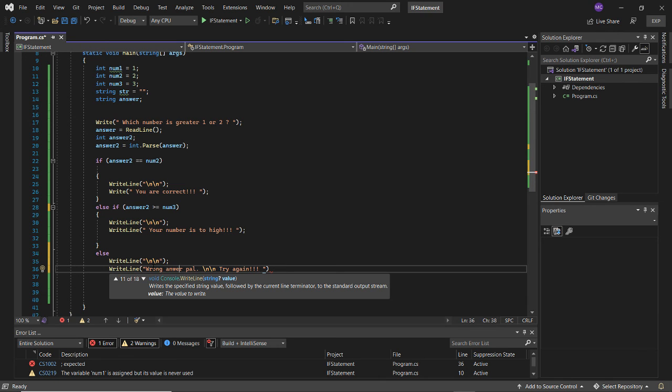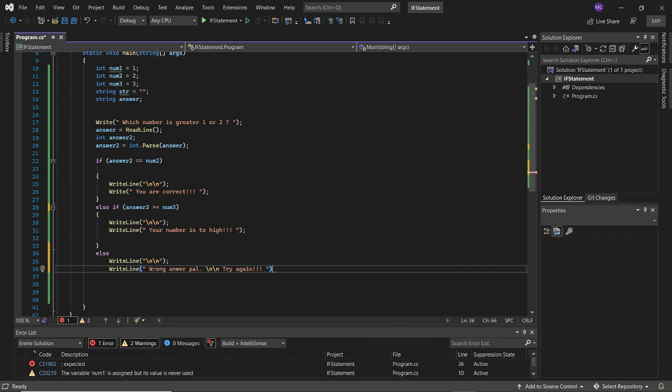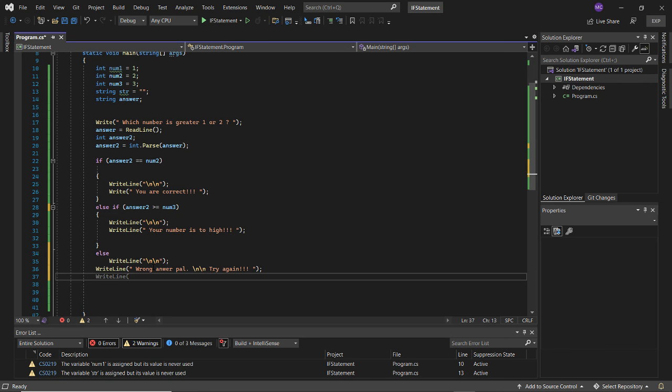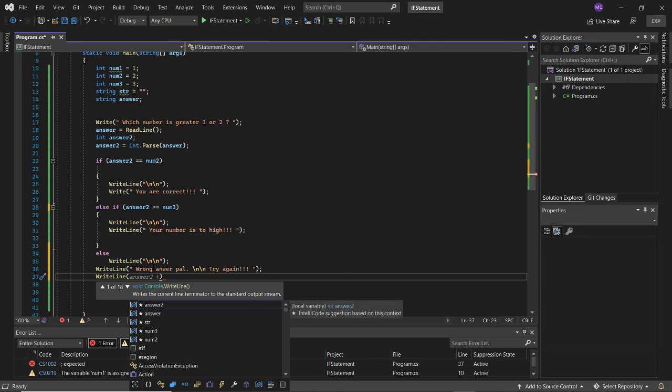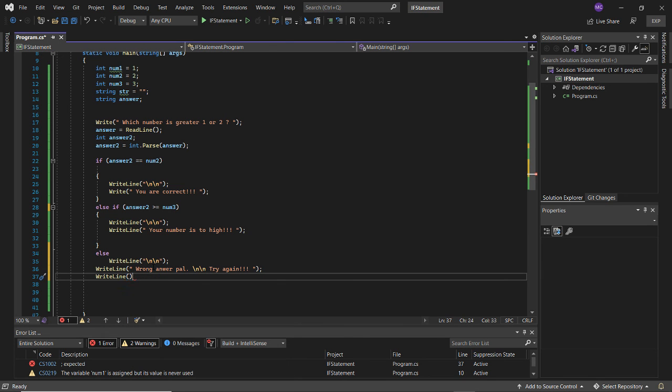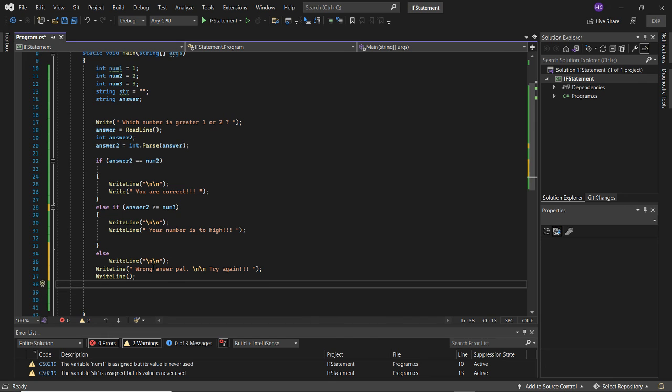And we're going to make some space so everything lines up beautifully. And at the end, we're going to do another write line. And then, let me move this up.